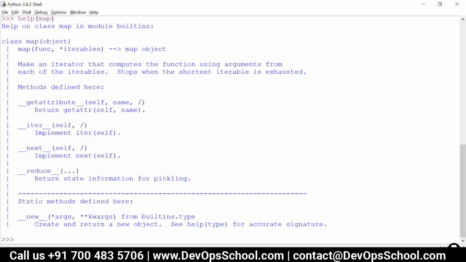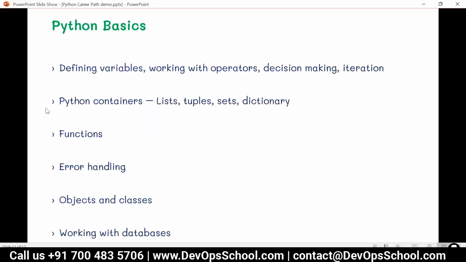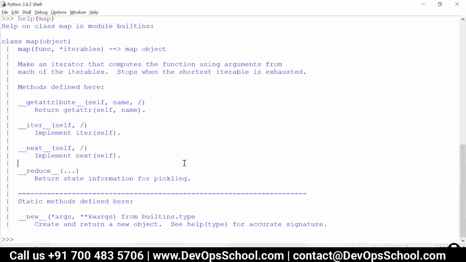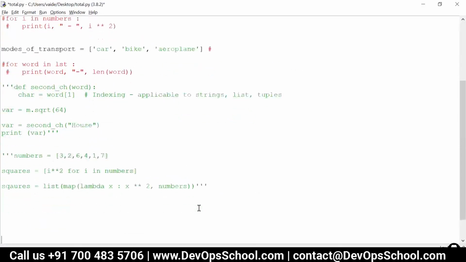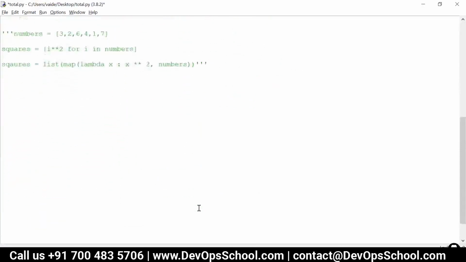Let's move ahead. So we talked about functions. Now let us talk about some error handling. Let me take the same file. Here, error handling in Python.